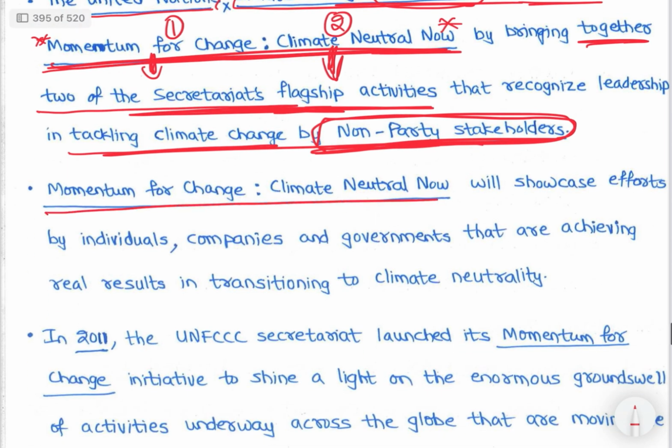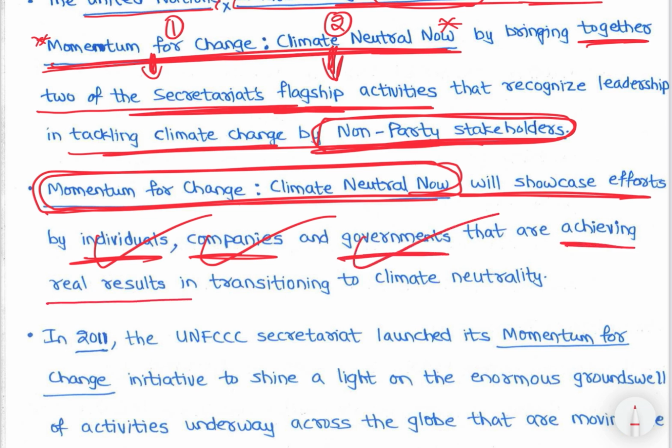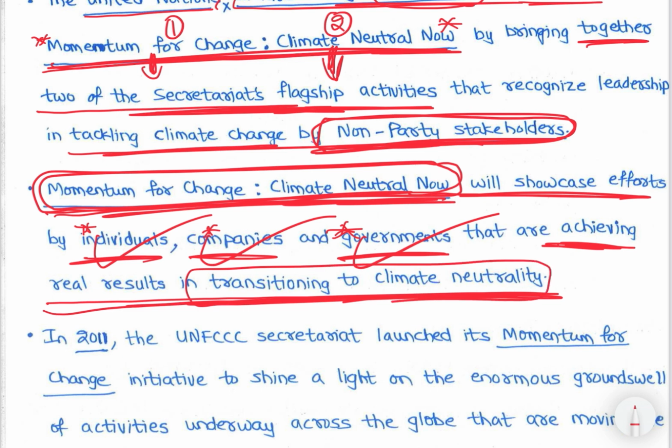Momentum for Change, Climate Neutral Now will showcase efforts by individuals, companies and governments that are achieving real results in transitioning to climate neutrality, right. Whatever their best examples and best cases are, they will keep publishing and showcasing all of that, right. So that is there.